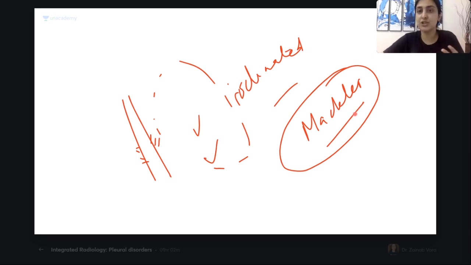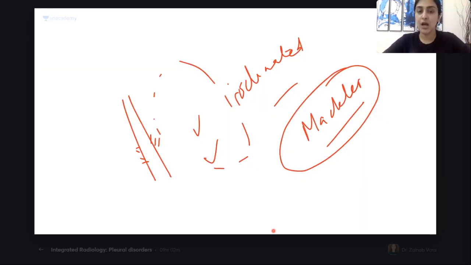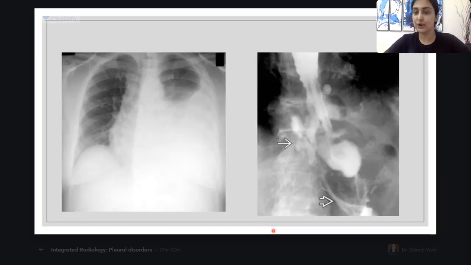It's a factual question. Mackler's triad is a question in itself, which I have put as a statement. Yes, it is the same as Boerhaave, except we don't use the word Boerhaave when we are talking about iatrogenic perforation. Typically when it occurs on its own, we call it Boerhaave. Otherwise, they mean the same thing. All right, is that clear?